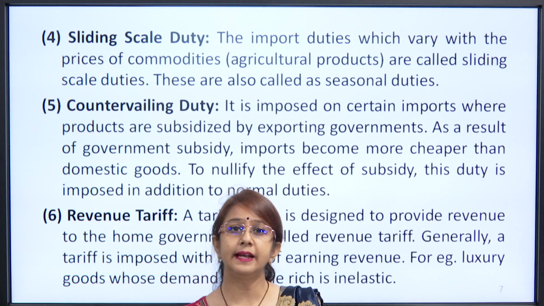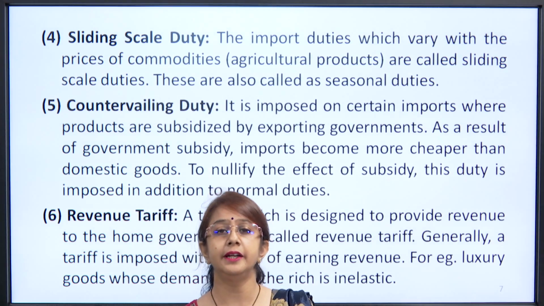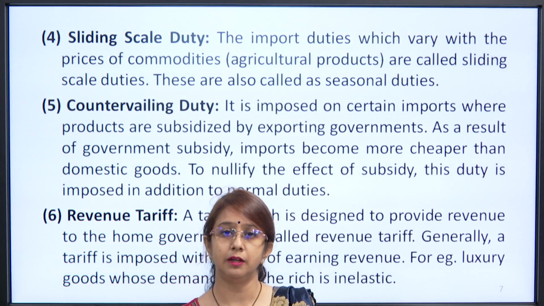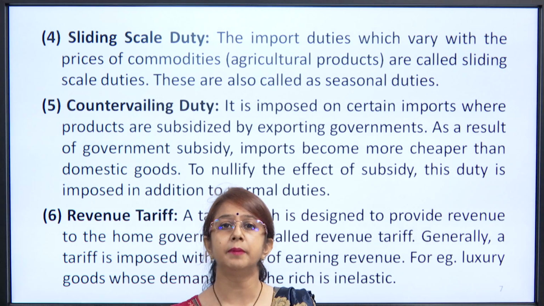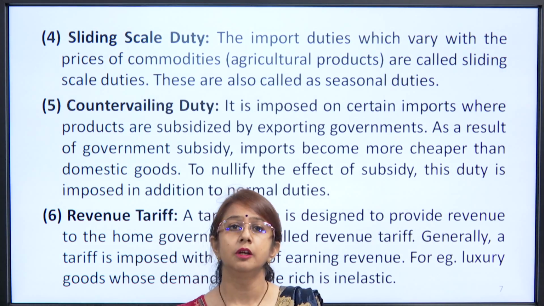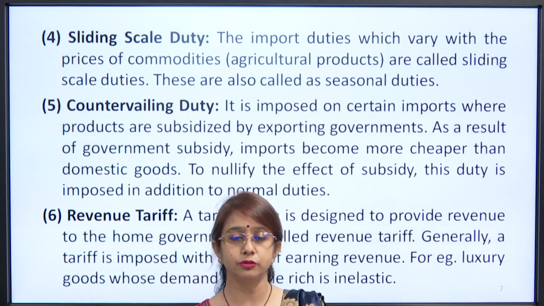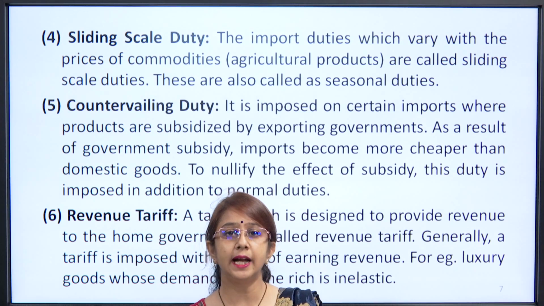Then the next one is revenue tariff. Revenue means earning some kind of revenue from the people or your domestic market. So, revenue tariff is applied on all kinds of goods where the government needs to generate revenue. They are designed in such a form that the home government is able to generate revenue from such tariffs.